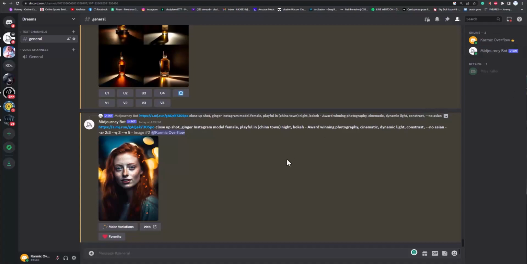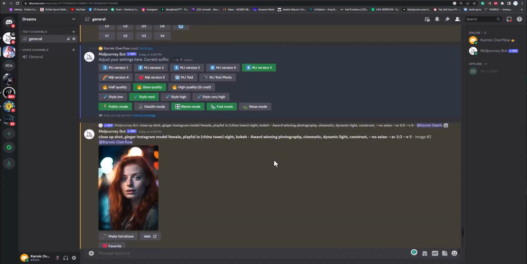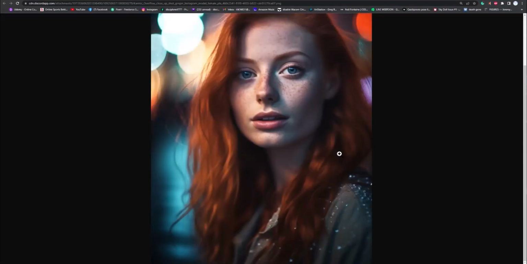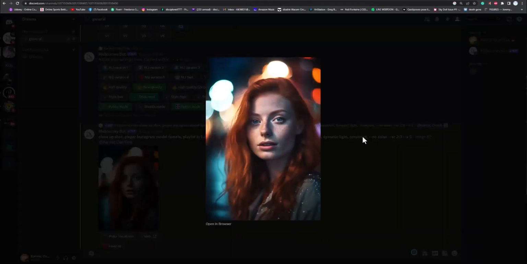So that's how you can kind of be a photographer and get great photos without actually having expensive equipment. In fact, you can get photos of just about anything you can imagine, and it's getting so good that they're virtually undetectable. You know, like that just looks like an actual photo of a real person. I cannot tell that this is AI generated, so fantastic.